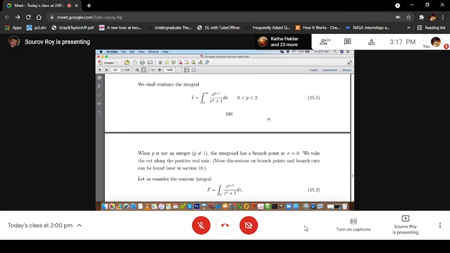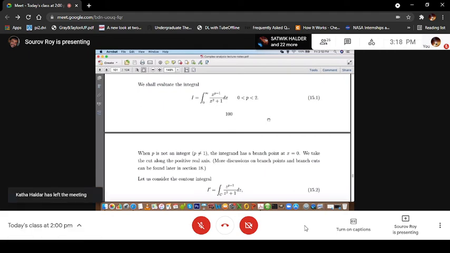But in general, in the complex plane, when you say a branch point, it's essentially a point around which, if you make a complete circle, the initial value of the function is not restored. Then this point is called the branch point of the function. This is a more general way of defining the branch point of the function.